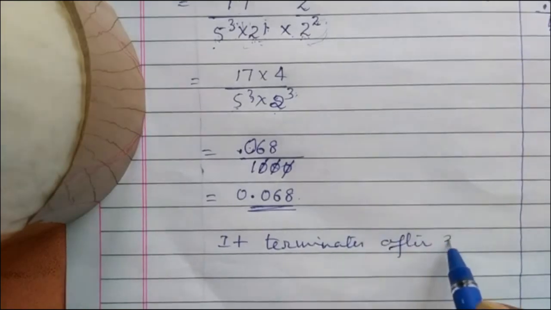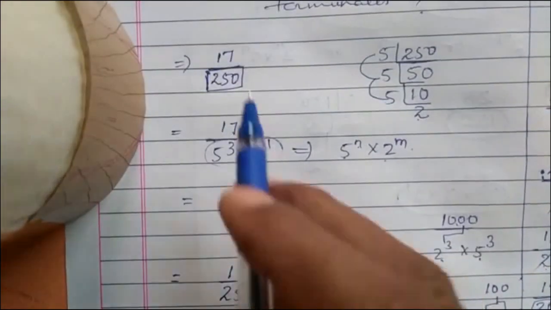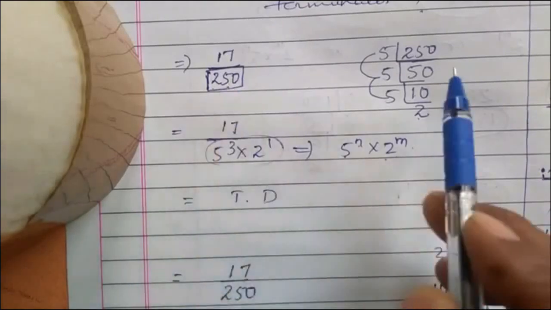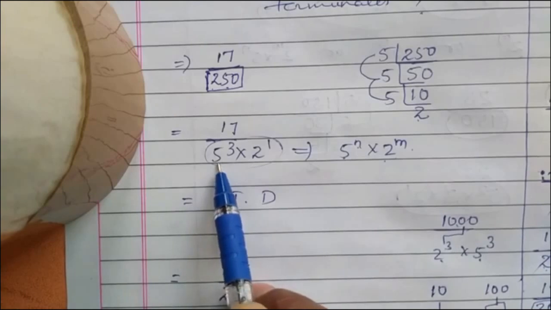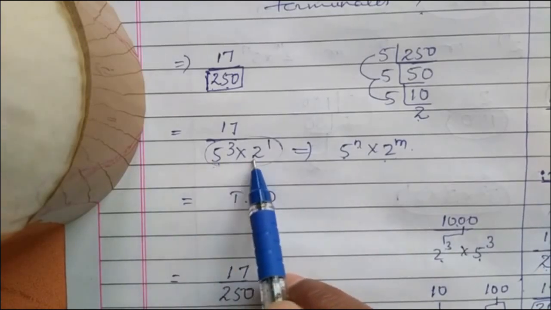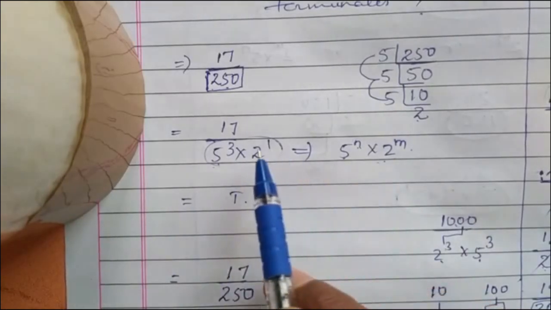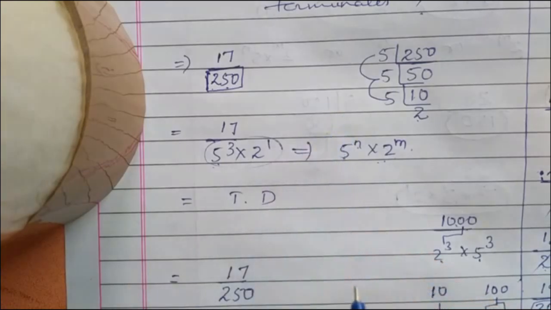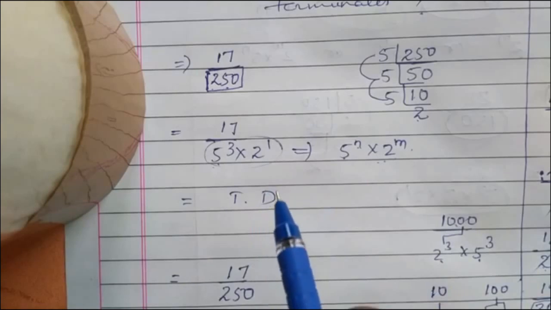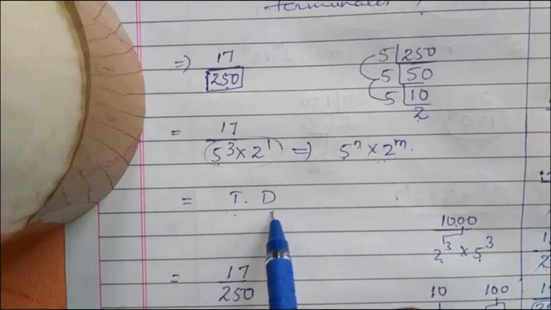So what do you need to do? First, consider the denominator of the given rational number. Go for prime factorization. You observe whether the prime factorization of the denominator consists of only 2, only 5, or 2 and 5. In these 3 cases, any one case works. In this case, 2 and 5 both are there. If other primes like 3, 7, 11, 13 and so on come, it doesn't give a terminating decimal. But in our case, we got only 5 and 2. So our answer is a terminating decimal.